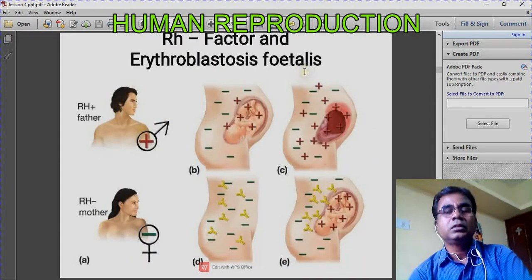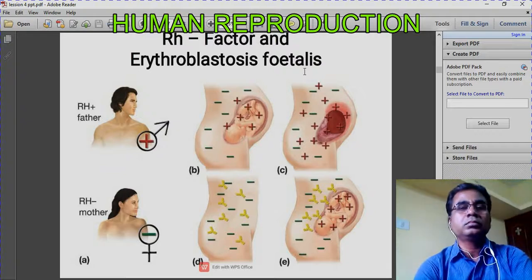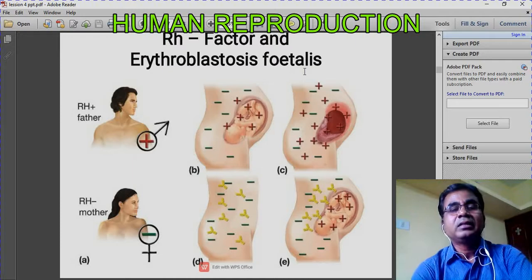Now, when you are studying the RH factor, there is one disease. There is one incompatibility that produces erythroblastosis fetalis.